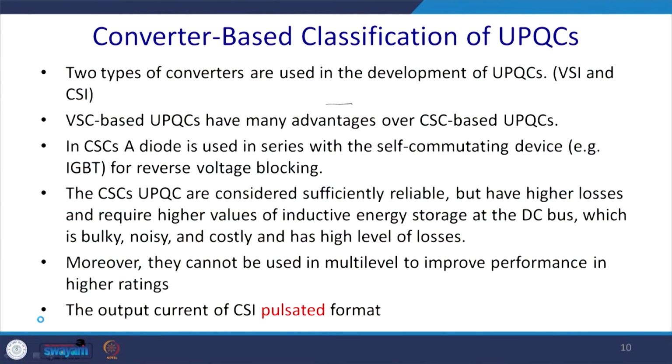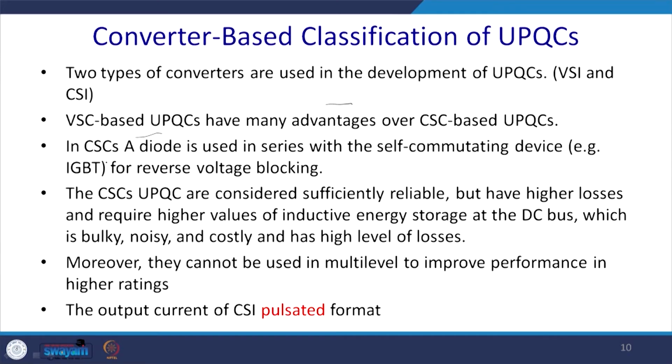Now, as I told you, two types of converters are used, that is VSI and CSI. Mostly, as I have told you, VSIs are used preferentially because they have many advantages. One definite issue is that we require a DC link capacitor. A DC link capacitor is generally less bulky than an iron and copper inductor, and the cost of the capacitor is also less than the cost of the inductor.